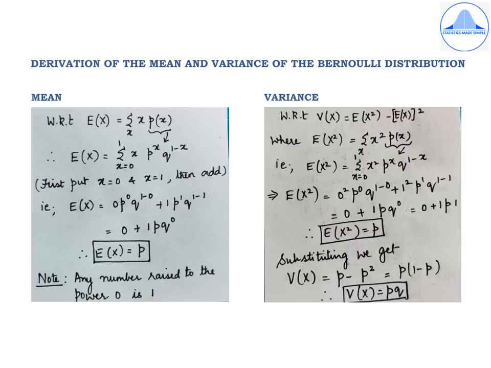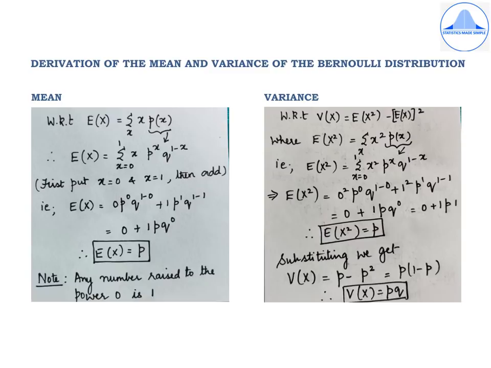Now put x equal to 0 and put x equal to 1 and add both the terms, which will result in 0 square, p to the power 0, q to the power 1 minus 0. Summation means plus, so put the plus sign, 1 square, p to the power 1, q to the power 1 minus 1. So the first term will result in 0 plus 1 square will be 1, p to the power 1 is p, q to the power 0, which will result in E of x square equal to p.